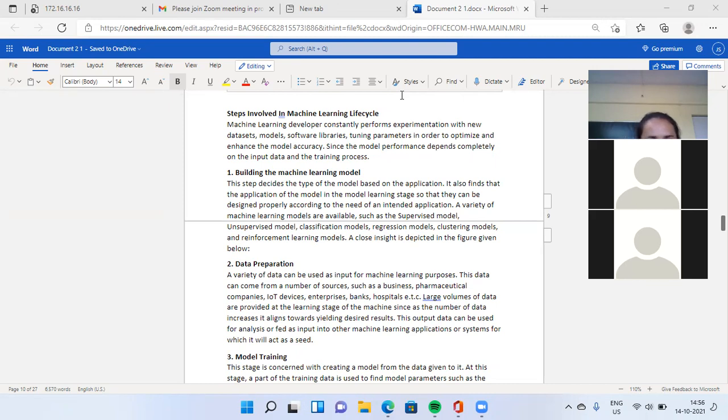Data preparation, the second step of the life cycle. You know what data preparation is. A variety of data can be used as an input for machine learning purposes. Yes, you have a variety of data. This data can come from a number of sources such as businesses, pharmaceutical companies, IoT devices, enterprises, banks, hospitals, etc.